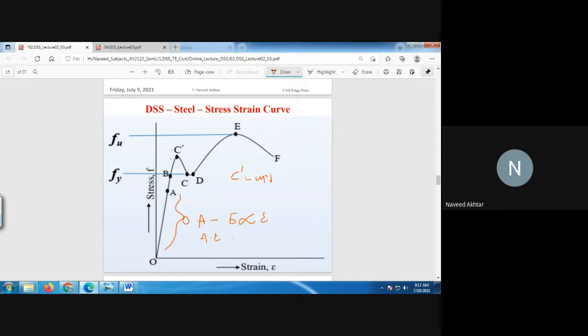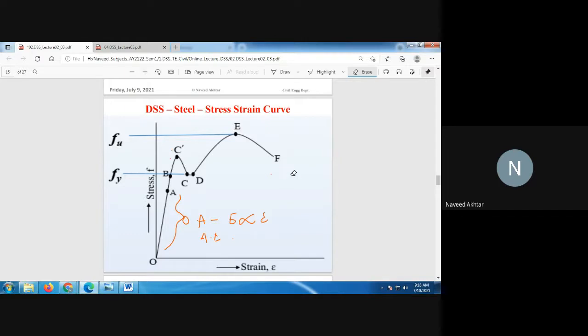So C dash is nothing but the upper yield point.